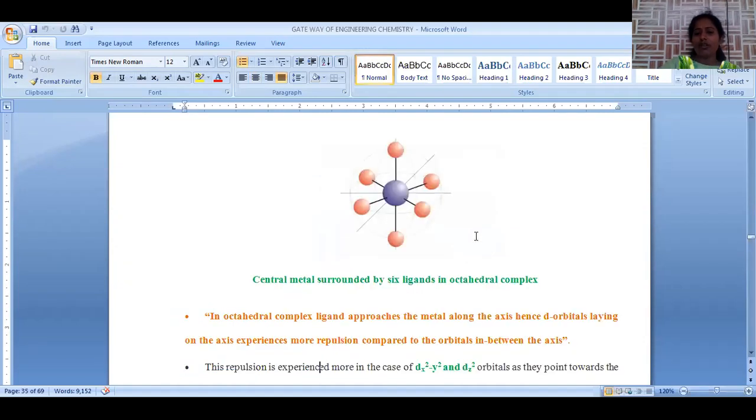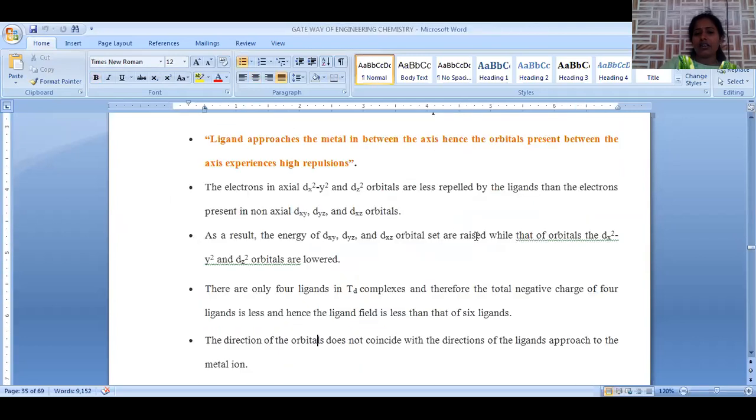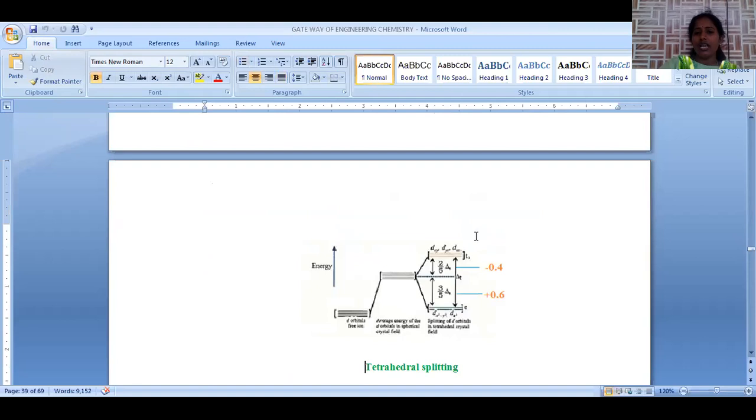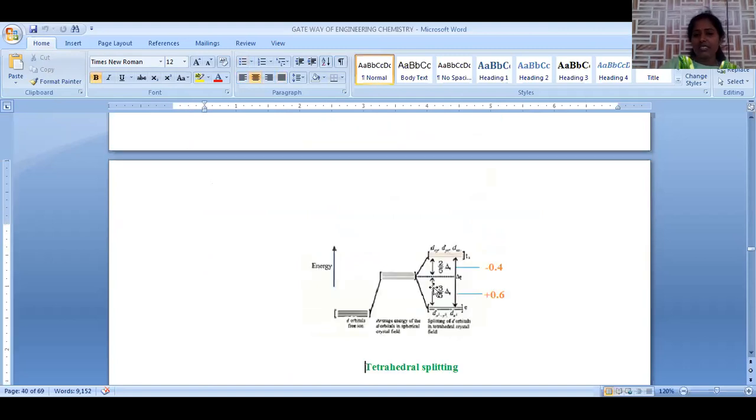In the case of tetrahedral, the ligands are approaching in between the axes. When the ligand approaches in between the axes, the energy of the in-between orbitals will be raised. That's why dxy, dyz, dzx orbitals come up, and dx² minus y², dz² orbitals are lowered, because they experience less repulsion.